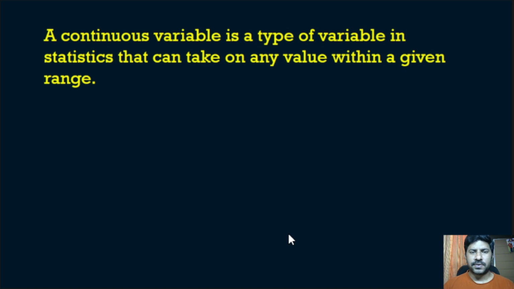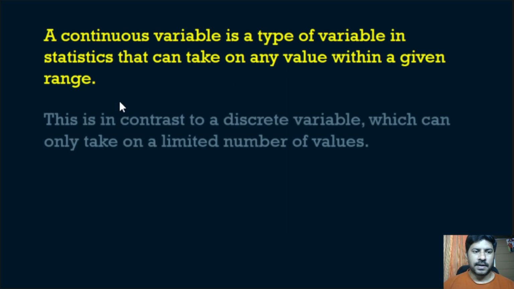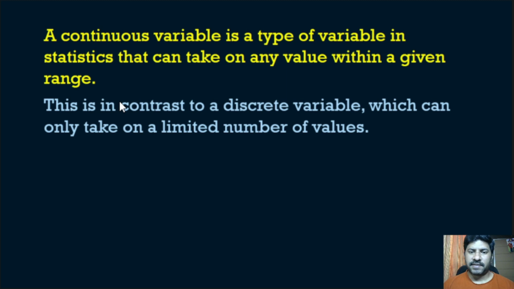So histogram is used to represent the continuous variable. A continuous variable is a type of variable in statistics that can take on any value within a given range. This is in contrast to a discrete variable which can only take on a limited number of values. So name, ABO blood group, etc. are examples of discrete variable or non-continuous variable. In that, they can take one name only.